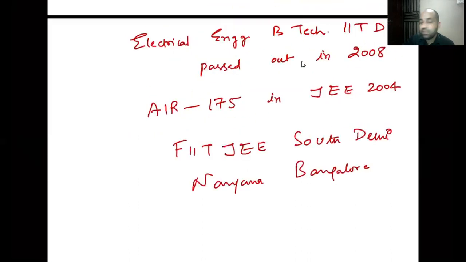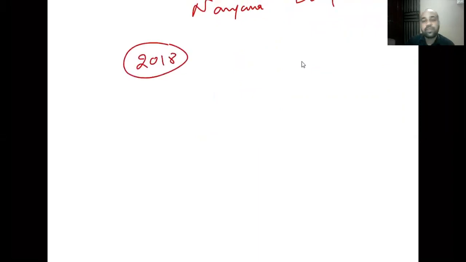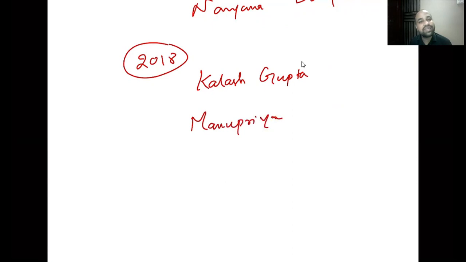If I talk about the best results of my career, best results were in 2018, when two of my students, Kalash Gupta and Manupriya, both from FIITJEE South Delhi, did really well in JEE Advanced 2018. Kalash Gupta had AIR 3, Manupriya had AIR 220. As I said, both of them were my students from the beginning.